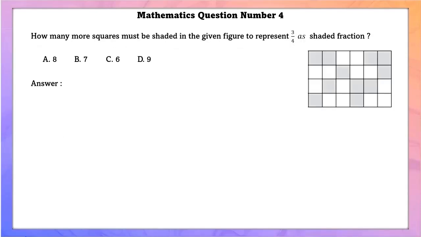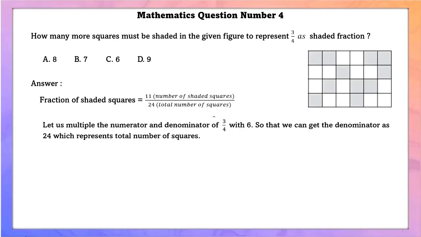Mathematics question number 4. How many more squares must be shaded in the given figure to represent 3 by 4 as shaded fractions? Fraction of shaded square is equal to 11, that is number of shaded squares, by 24, that is the total number of squares.